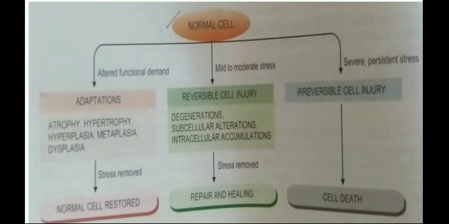And when there is stress from mild to moderate, reversible cell injury occurs and it undergoes degenerations, subcellular alterations, intracellular accumulations, etc. And when the stress is removed, the cell repairs and heals itself because this is reversible cell injury. And when the stress is severe and persists for a long time, then the cell injury may lead to cell death. This is irreversible cell injury.